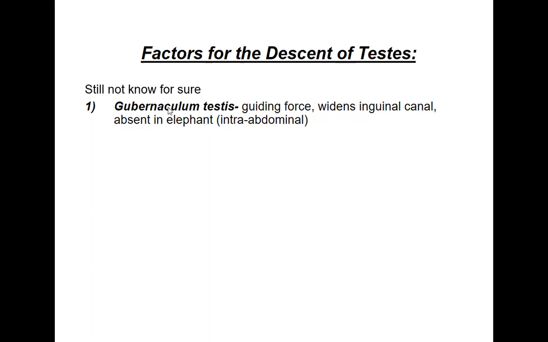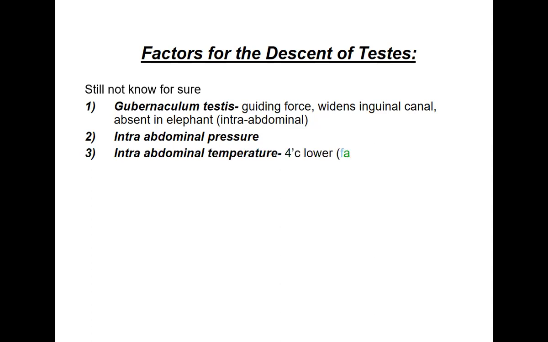So this has been thought to be the main factor which might be helping in the descent of the testis, the gubernaculum testis. There are other factors like the intra-abdominal pressure itself. Okay, the intra-abdominal pressure is quite positive and high, which might be pushing the testis into the scrotum.